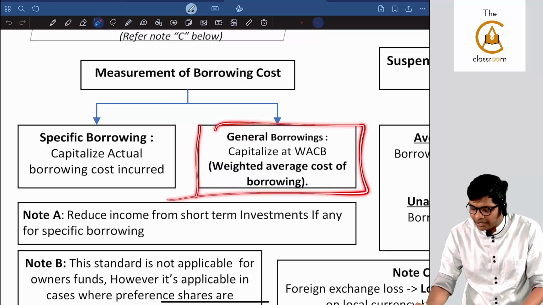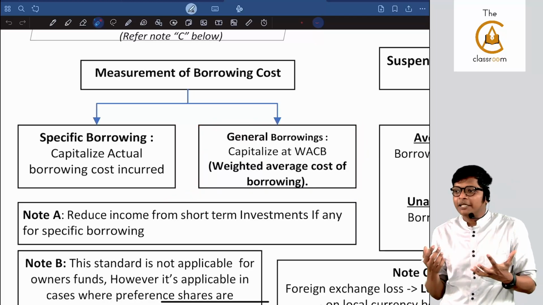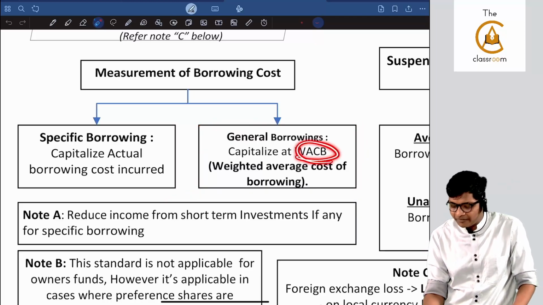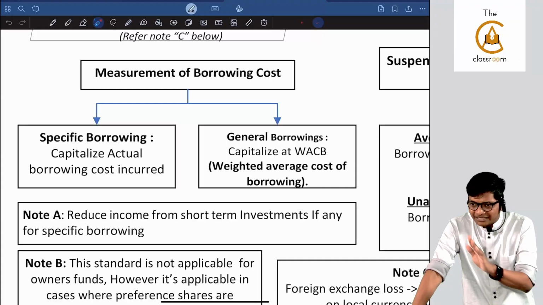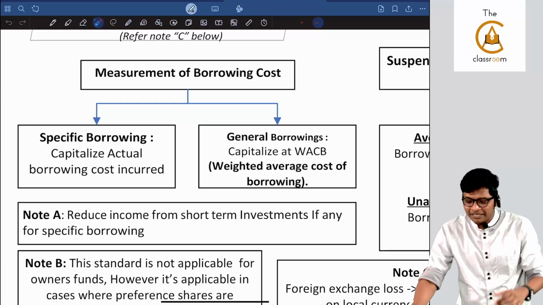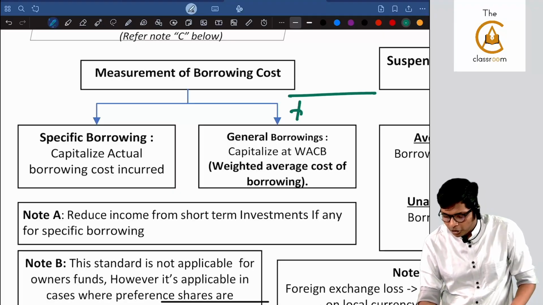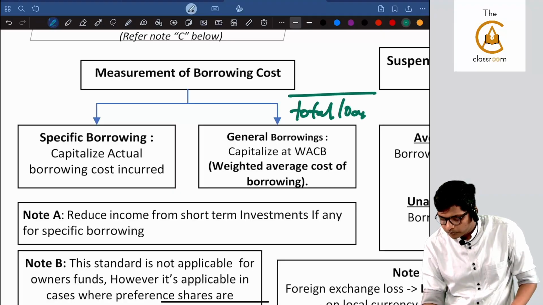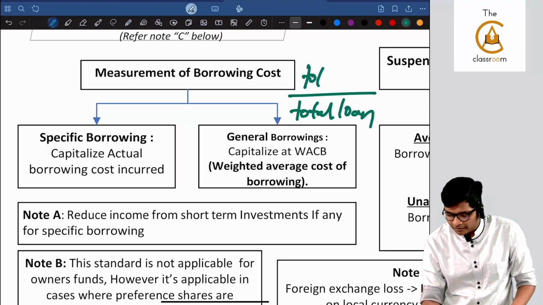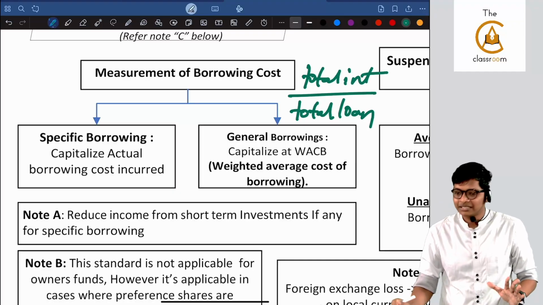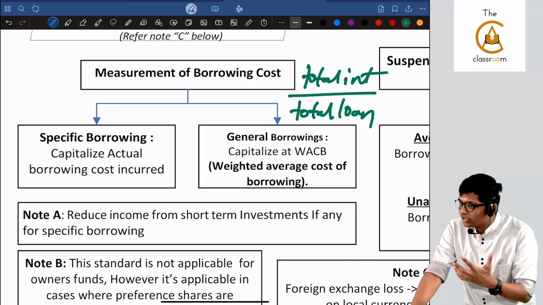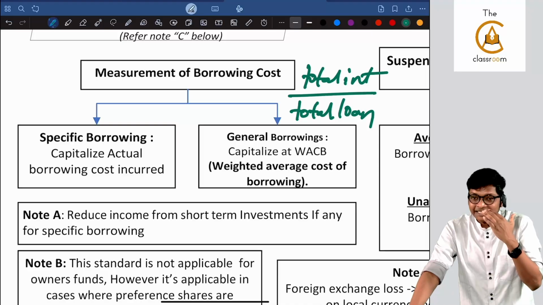For general borrowing, already I have multiple borrowings. Then you will take the weighted average cost of borrowing. That we will see in the sum, how to compute the weighted average, but it's very simple, guys. There is no rocket science there. Denominator will be total loan, numerator will be total interest. That's it. Sir, I have 25 loans in the business. Adani, he's taken 30 loans.